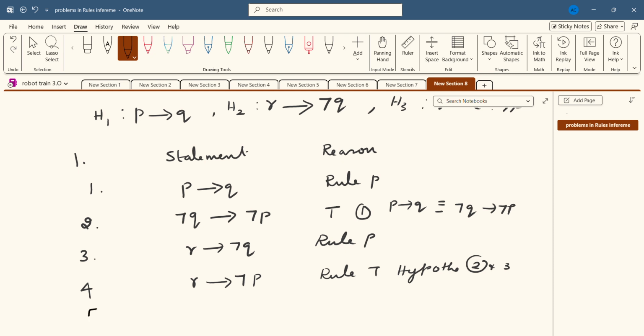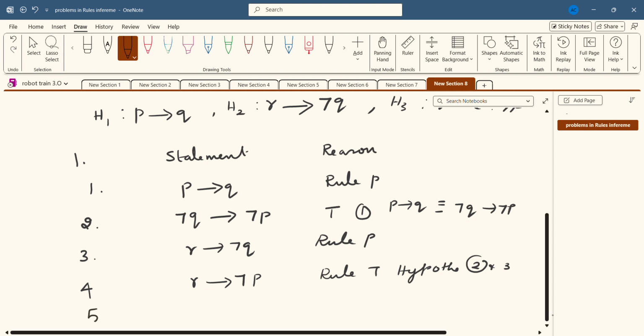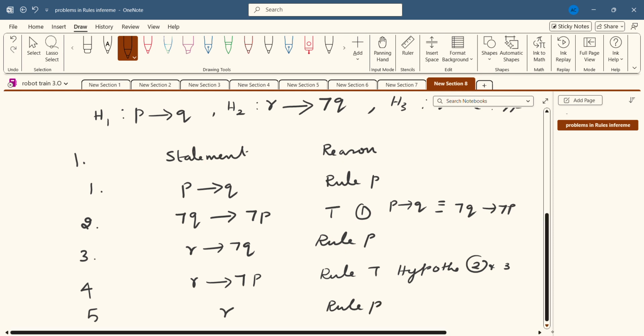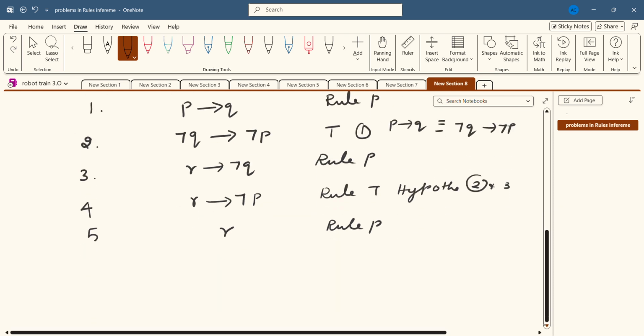Okay, fifth one. Here I am going to introduce a premise R. So here you can write rule P. I can introduce all the premises in the derivation, so finally you are going to get the conclusion.